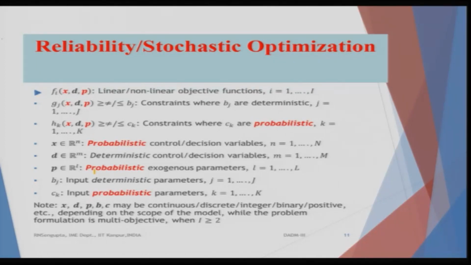It can be, as you have seen in the case of quadratic programming, there were two parts: one was the quadratic part, one was the linear part. Quadratic was x^T Q x, where x is a vector and Q is a matrix, and the linear part is c into x, where c and x are both vectors. How you denote them, whether as a column vector or a row vector, will depend on how the problem formulation has been done.